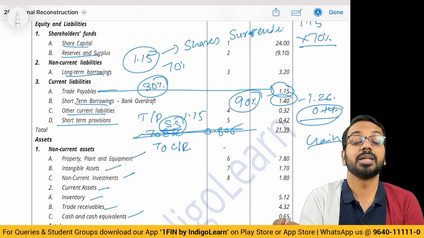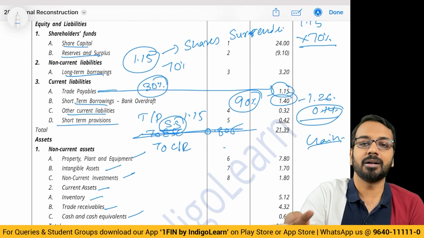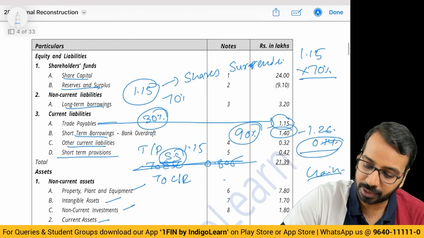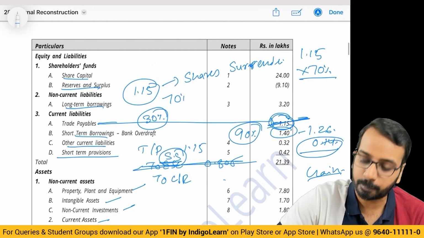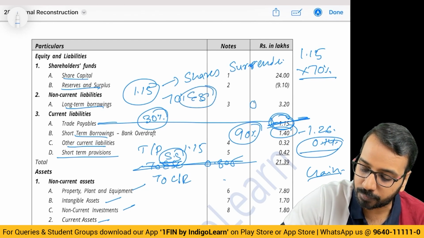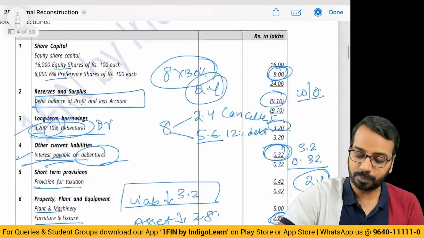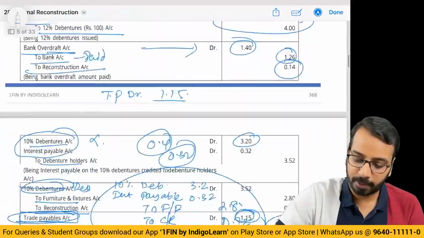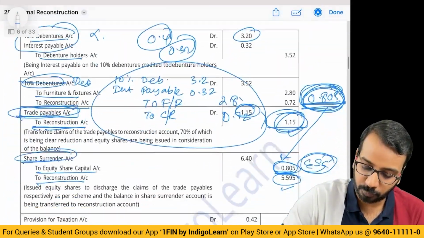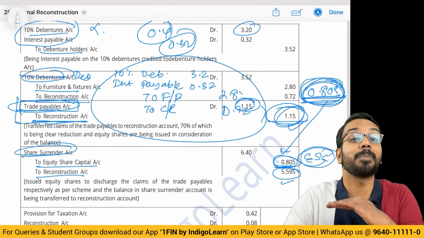Basically what I am doing is using the share surrender account that is there to settle the trade payable. So this trade payable fully will go off, and in place of this, equity share capital of 0.805 will come from the share surrender account. The full value of trade payable is as good as cancelled, because I am not paying.